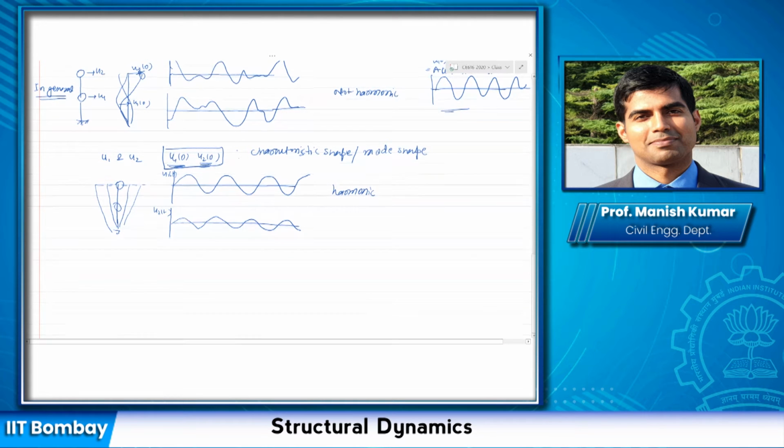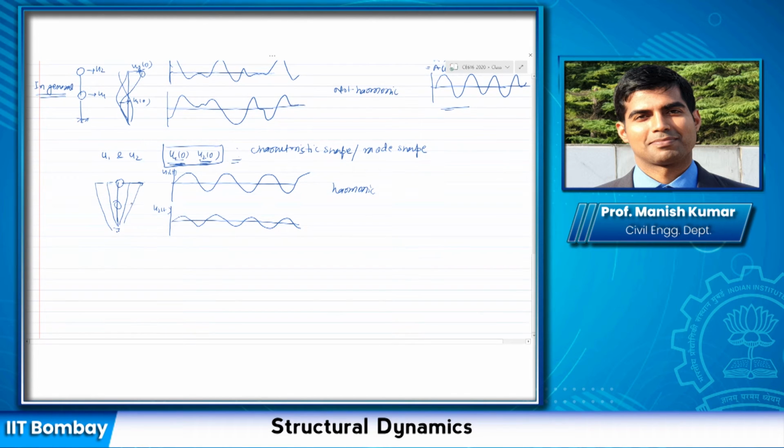So the question is, how many such combinations exist for any system? If we have n degrees of freedom, then there would exist n such combinations for which, if you initiate the motion with those initial conditions, they would maintain the shape, and the resulting motion at each degree of freedom, u1 and u2, would be simple harmonic motion.